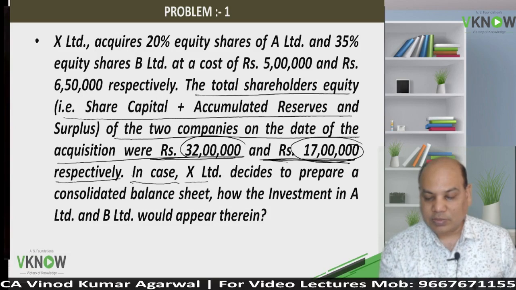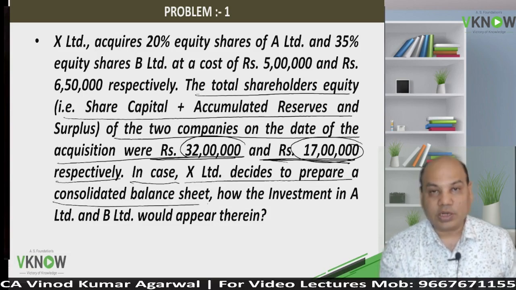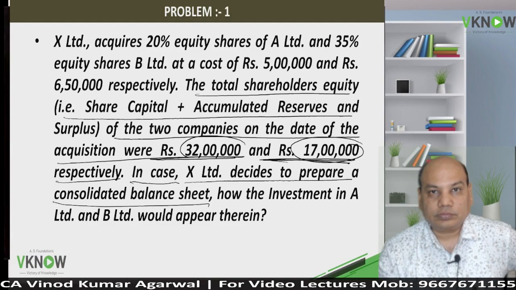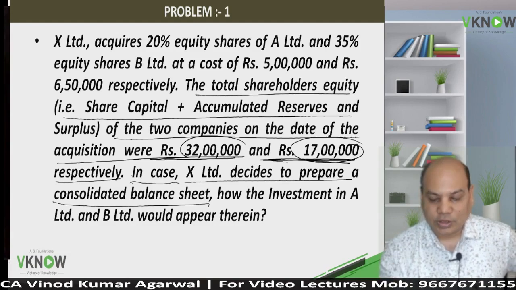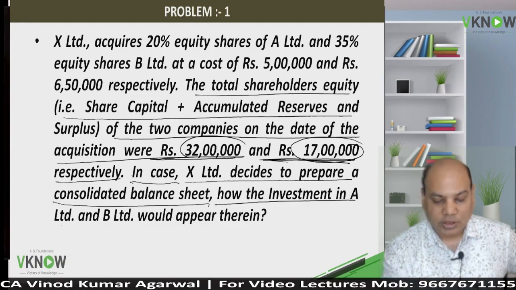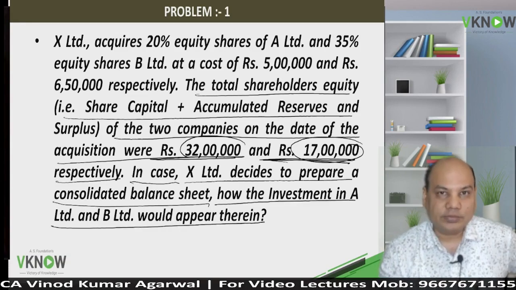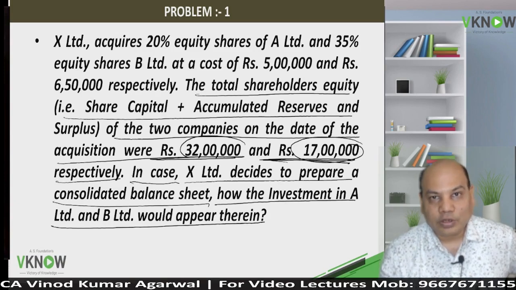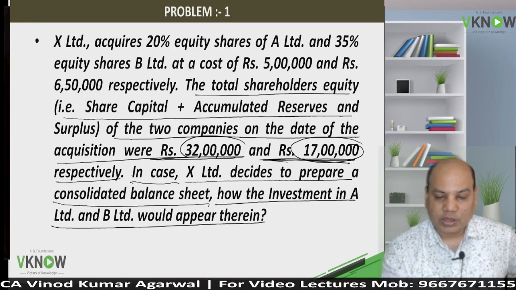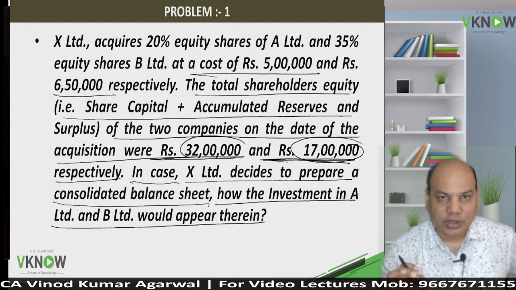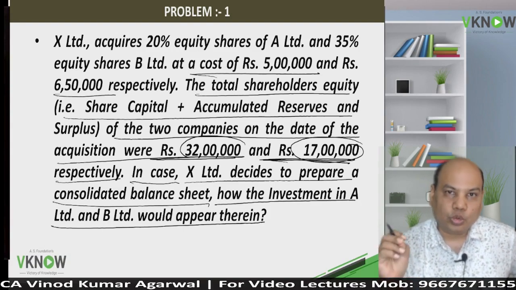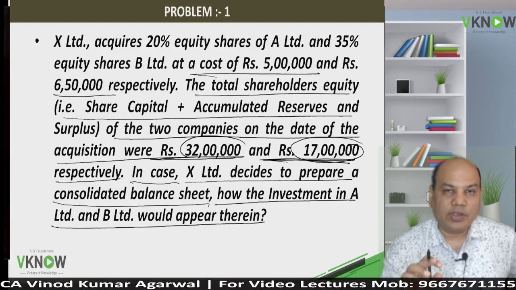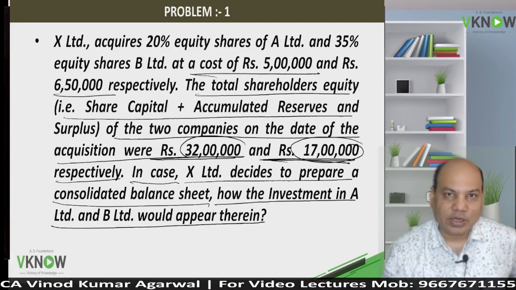In case X Limited decides to prepare a consolidated balance sheet, they have to prepare consolidated balance sheet so that they can apply AS 23. How would the investment in A and B appear therein? So investment would appear on the asset side as a long-term investment. It will be initially recorded at cost. Any goodwill or capital reserve will be included in the carrying amount, however will be disclosed separately also.